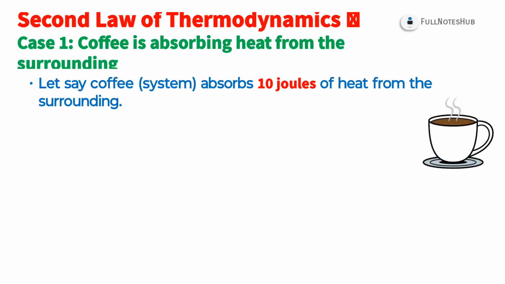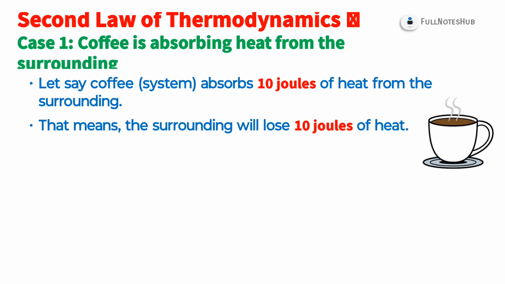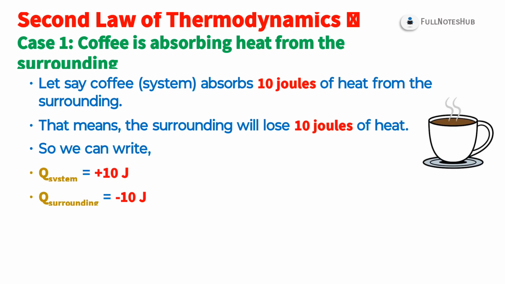Case first: coffee is absorbing heat from the surrounding. Let's say the coffee absorbs 10 joules of heat from the surrounding. That means the surrounding will lose 10 joules of heat. So we can write Q system equals plus 10 joules, Q surrounding equals minus 10 joules.